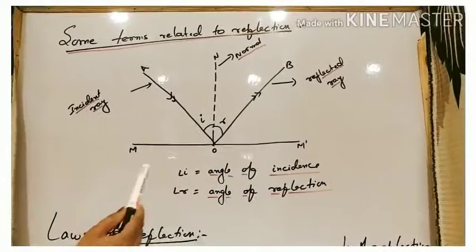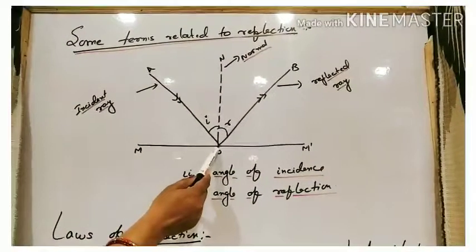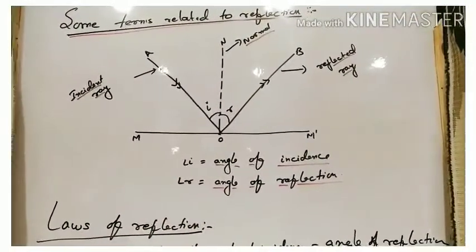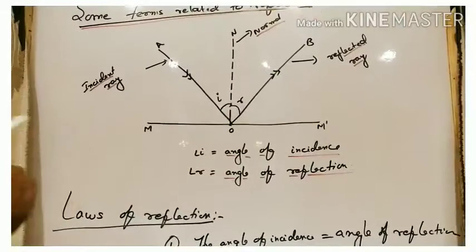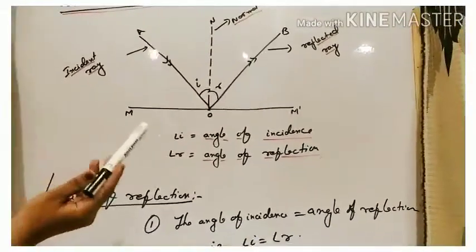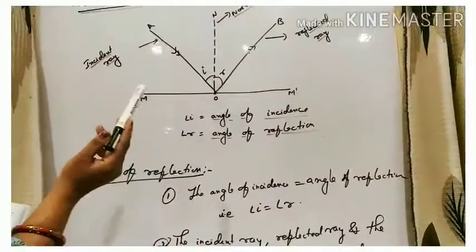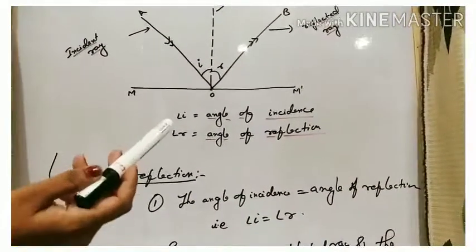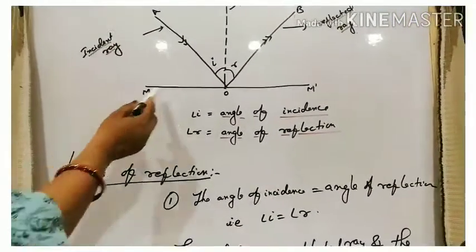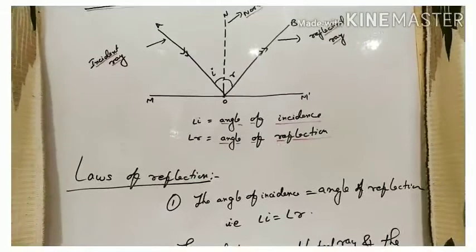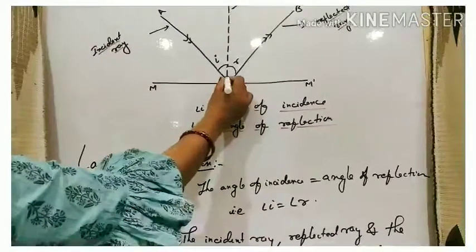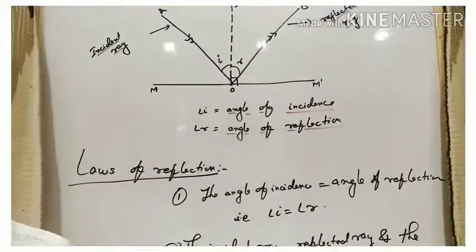Reflected ray: this OB ray, the ray which returns back to the same medium after striking the reflecting surface, is called the reflected ray. Next is the normal: the perpendicular drawn on the reflecting surface is called the normal.